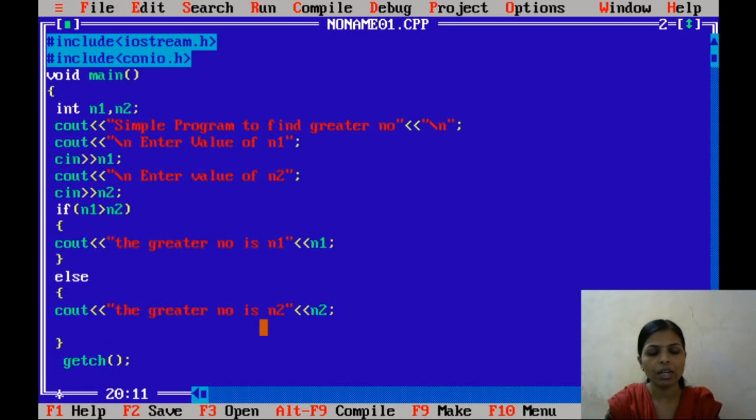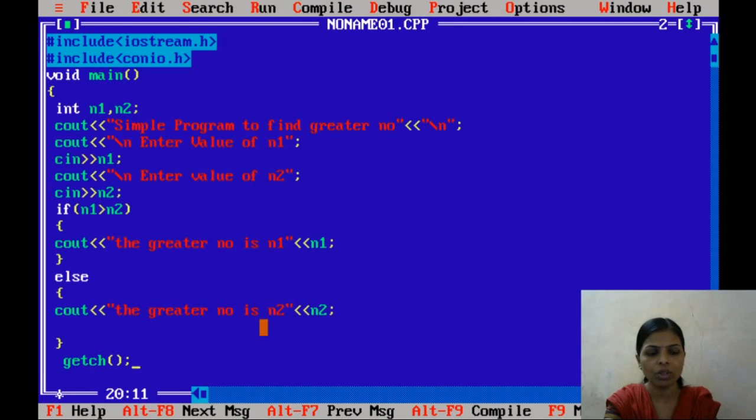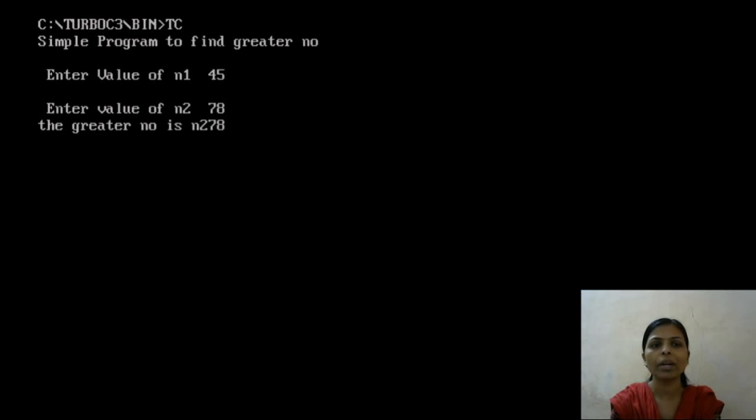So let us compile our program. We can see here error 0, and we will run the program. One statement is already printed, "Simple program to find greater number", and it asks for the value of n1. I will enter the value of n1 as 45. Now I have to enter the value for n2. I will enter 78, and the answer comes: the greater number is 78.